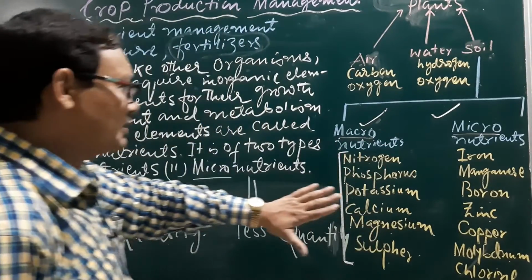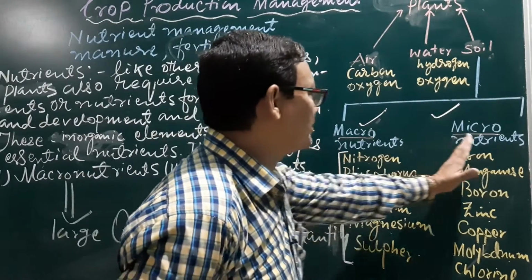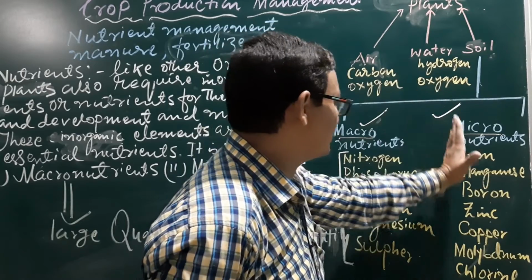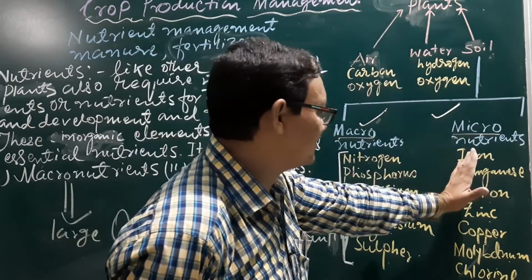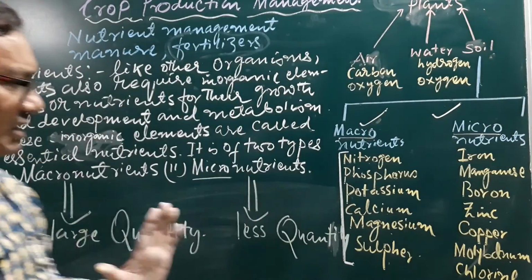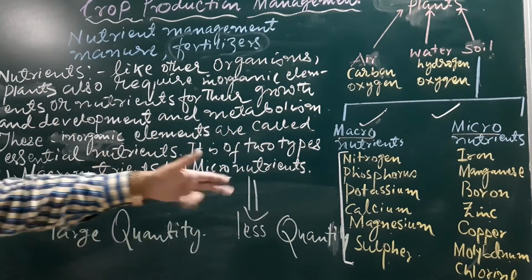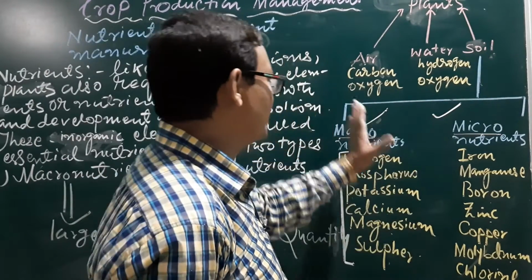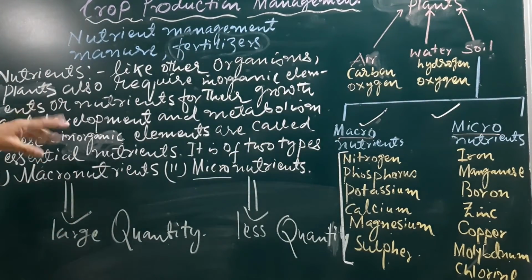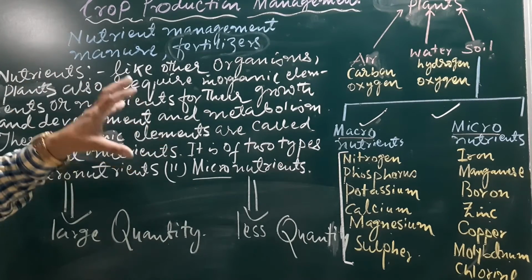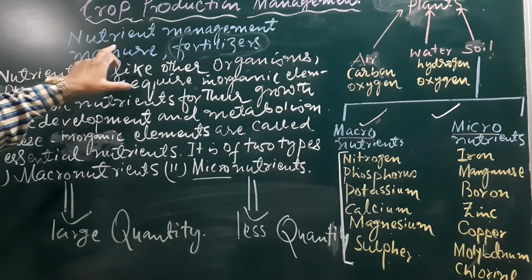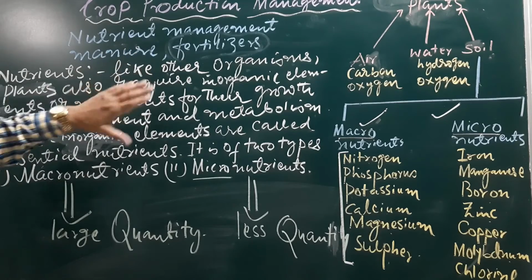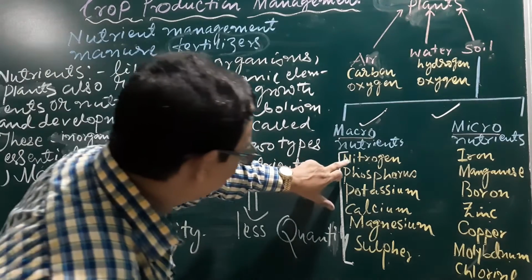This is also how you can differentiate between the two: one is required in large quantity, the other in less quantity; the deficiency symptom is distinct for one, not distinct for the other. You may put 2 or 3 examples at point number 3 and complete this. So here we have seen how nutrients are essential for the growth, development, and other metabolic activities of the plant body.